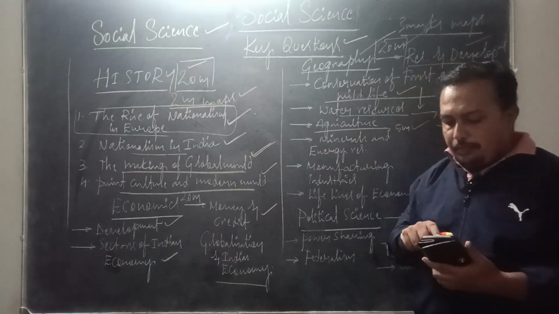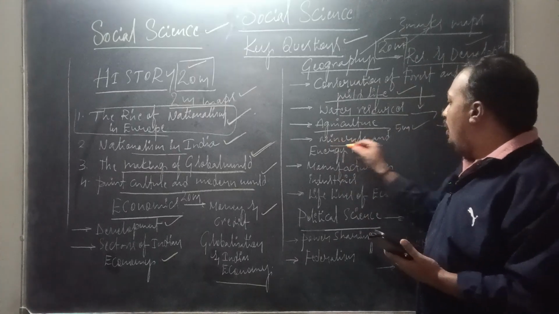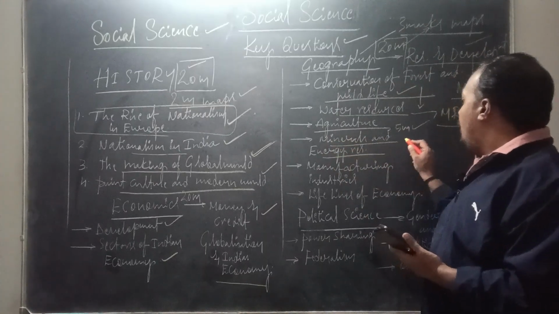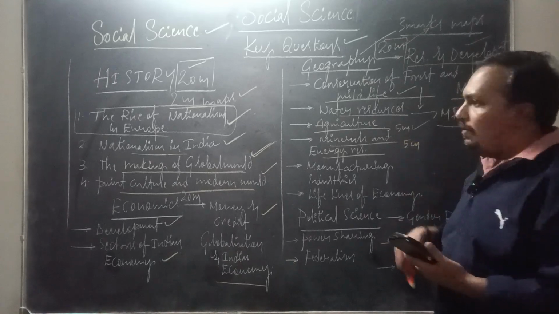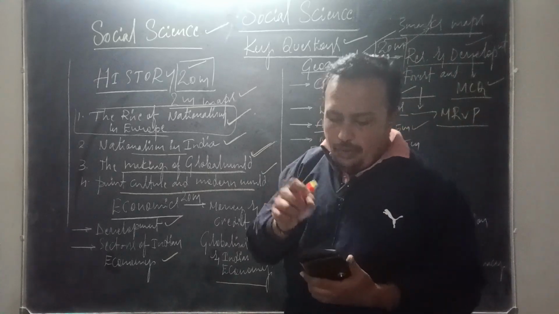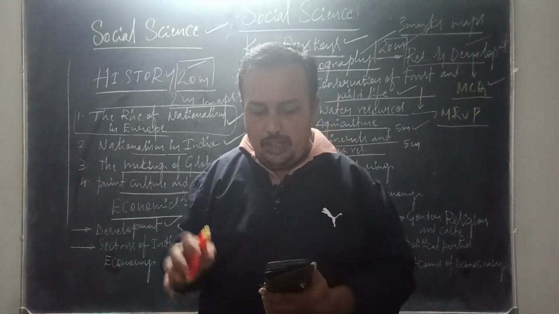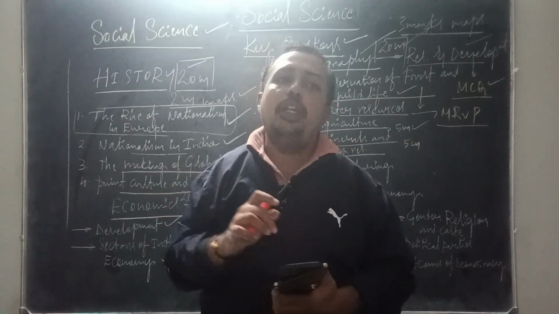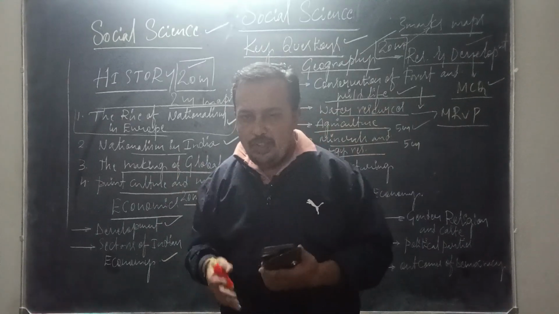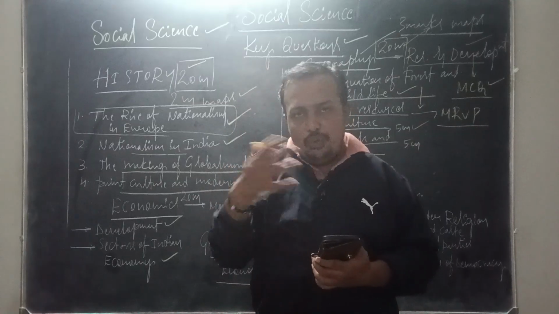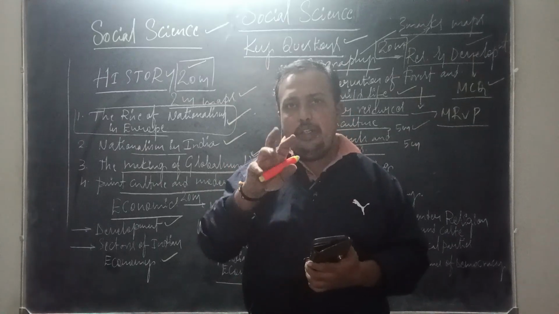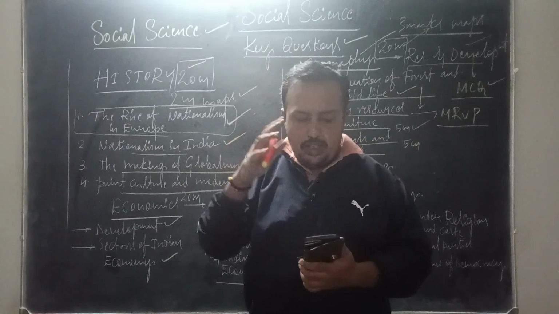Moving into the next, minerals and energy resources chapter. You can expect even a 5 marks question from this chapter. Looking into the 5 marks, hazards of mining and measures to overcome the hazards. Hazards of mining and measures to overcome the hazards is the 5 marks question from the minerals and energy resources chapter.